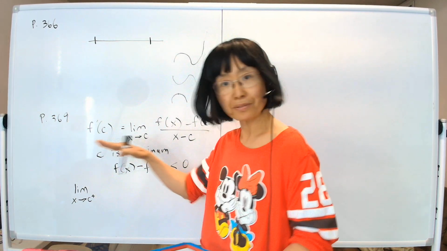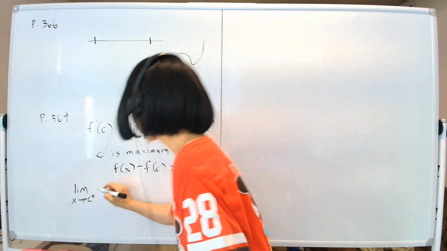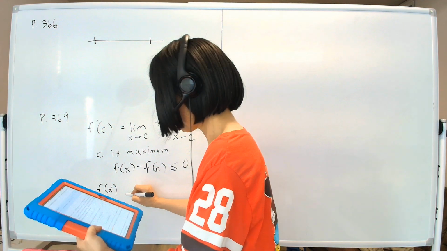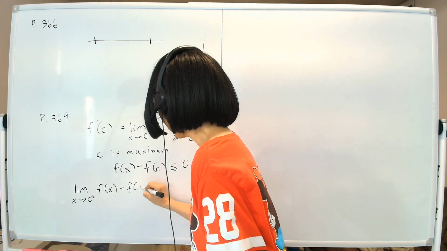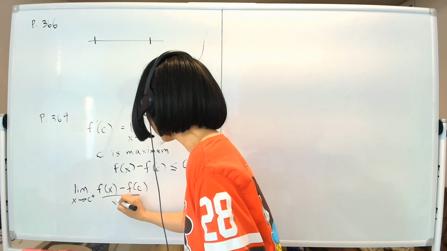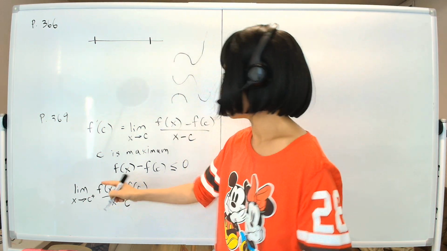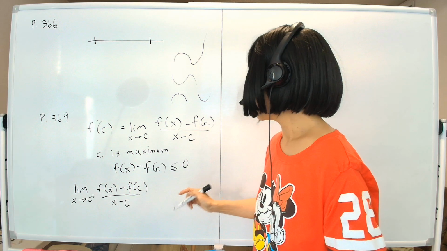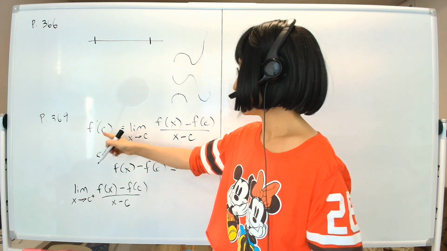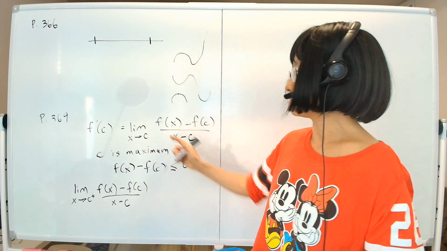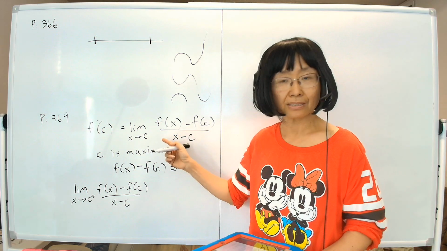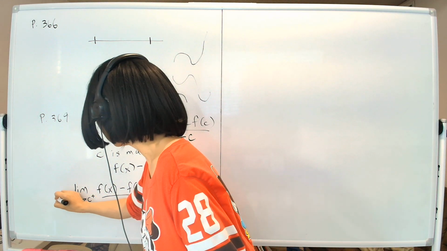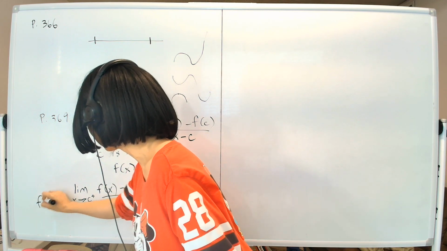Okay, so we're going from the right side, and the same formula, right? f of x minus f of c divided by x minus c. But this is the right-handed limit. Now the right-handed limit is going to be what? It still equals f prime of c, because the definition of limit says if the limit exists, then the left and right side have to be equal. So that is still equal to f prime of c.